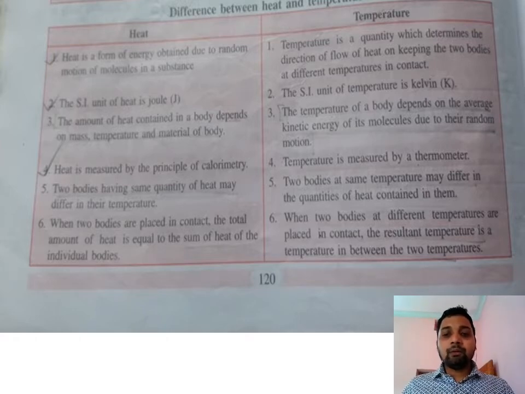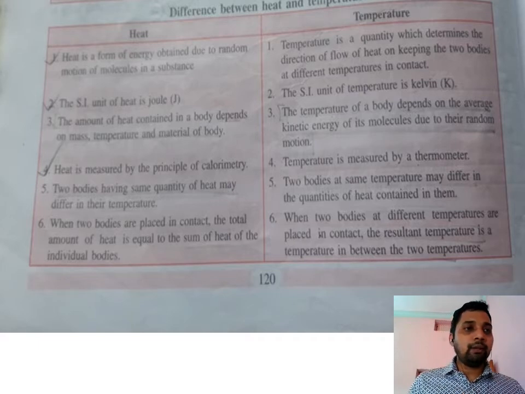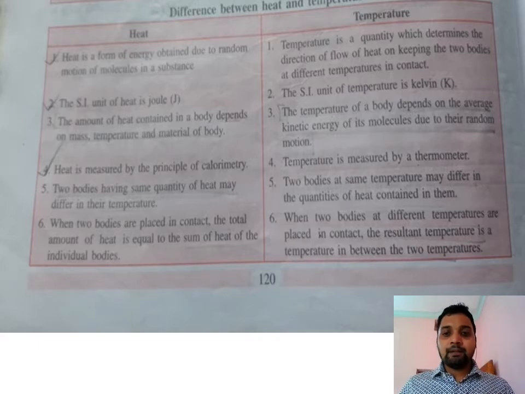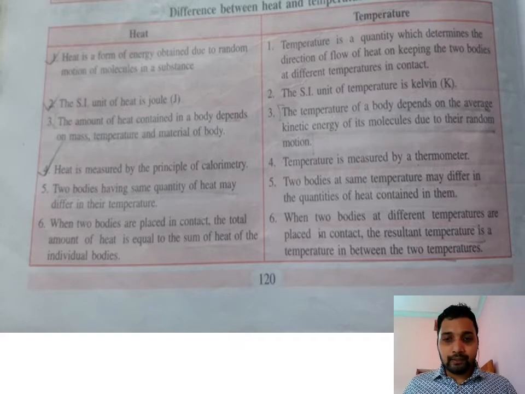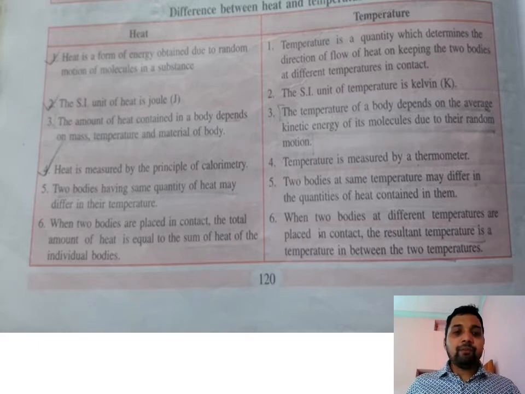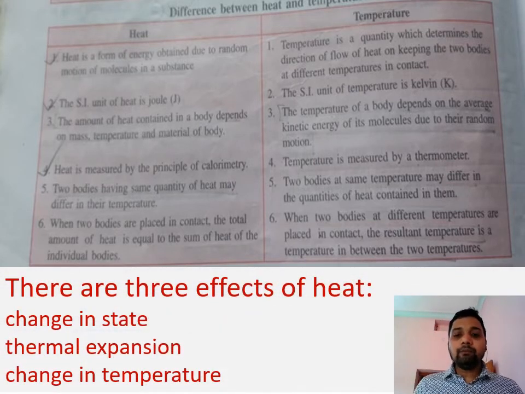The principle of calorimetry is only used to calculate the amount of heat gained or lost by any object, but temperature is directly measured using a thermometer. So temperature is a measurable quantity, whereas heat is not. But by giving heat, what effects do we get inside a body? There are three effects of heat.